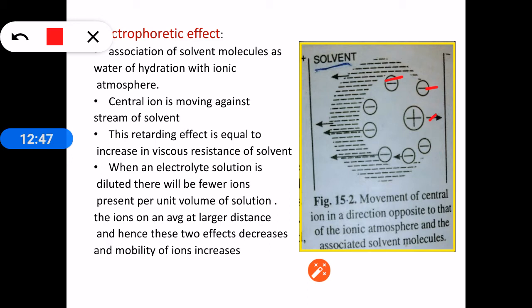So earlier we have seen that the ionic atmosphere is retarding the speed of central ion, but along with the ionic atmosphere, the solvent molecules also will push back the central ion and decrease its speed. Now the central ion has to move against the stream of solvent molecules, and this retarding effect is equal to the increase in the viscous resistance of the solvent. If the solvent is having more viscosity, this retarding effect will be more.